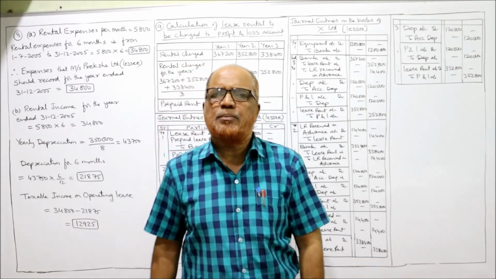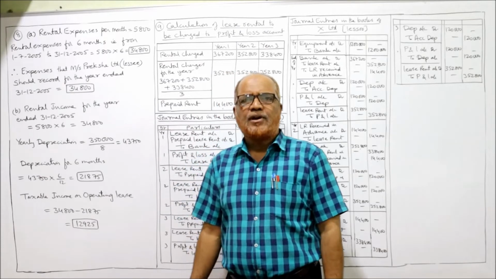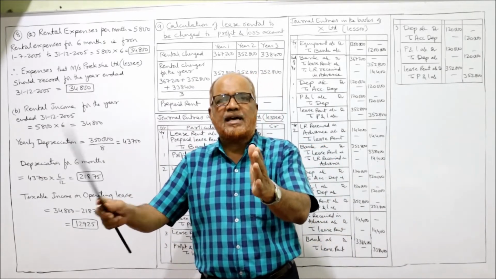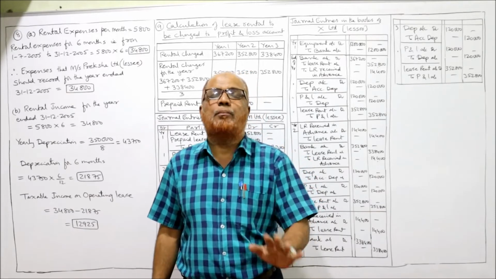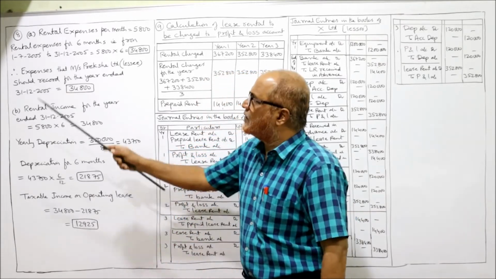Very easy problem, no journal entries, nothing. From the lessee's point of view, how much is the expenditure? From the lessor's point of view, how much is the income? That's it. Now see carefully.